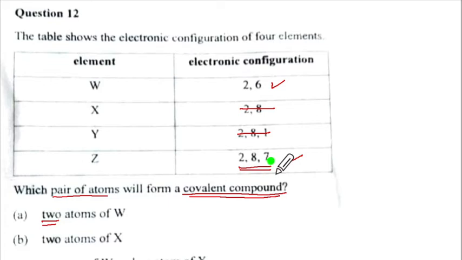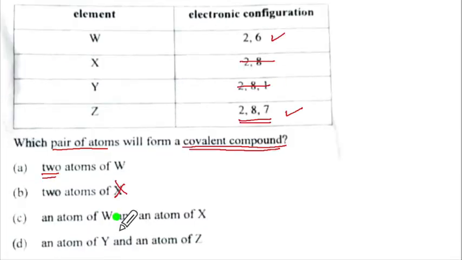And two atoms of Z can form. Now they are saying two atoms of X. No, it's a noble gas. W and X with noble gas never, and Y and Z. Y and Z will form electrovalent or ionic compound. So the correct option is A.